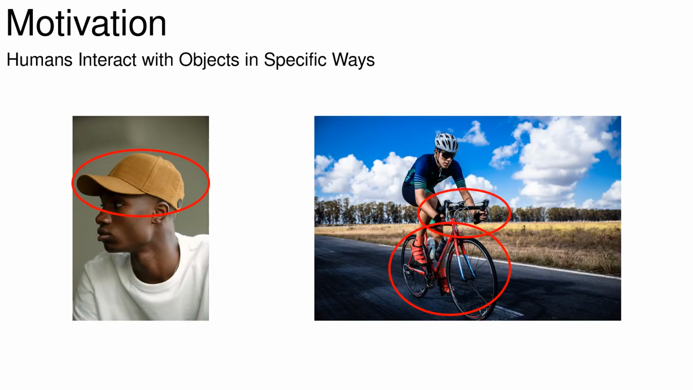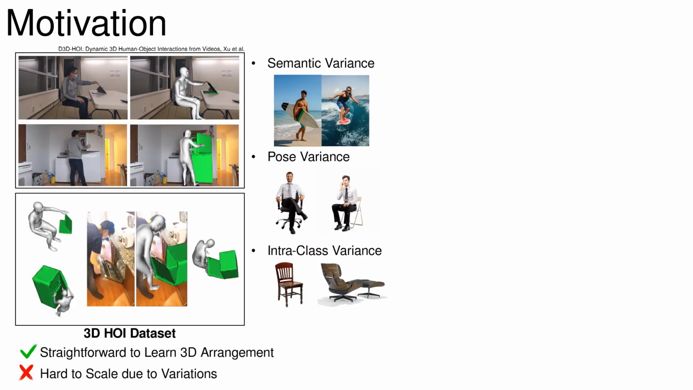Humans interact with objects in specific ways. For example, we wear hats on our heads, ride a bike holding handles and stepping on the pedals. While this is known to us, it becomes challenging when teaching to machines, as providing supervision with 3D HOI annotation can be hard to scale, due to numerous variations.